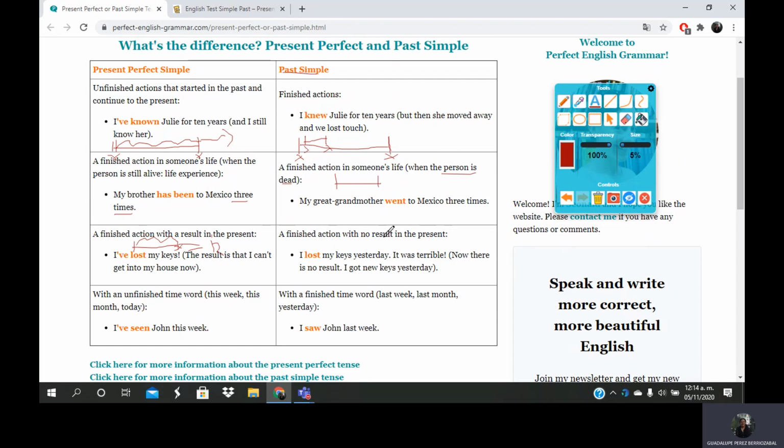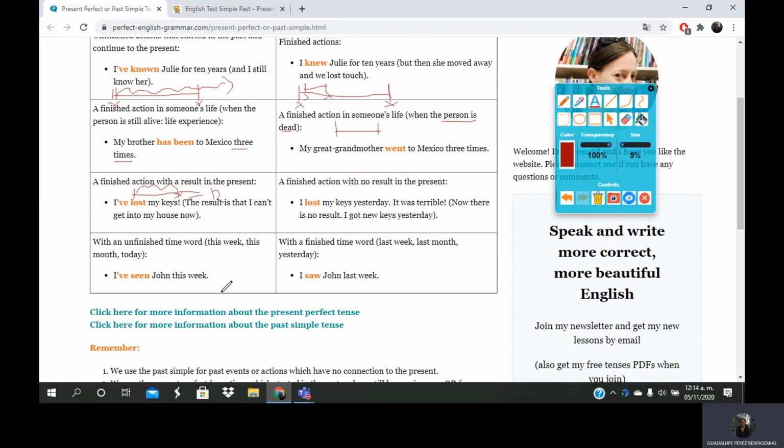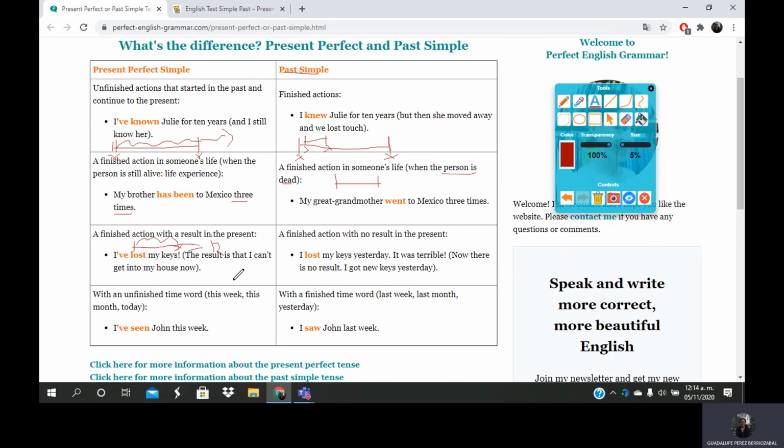We are talking about past simple. For example, I lost my keys yesterday. It was terrible. Now probably I'm getting into the house, but yesterday I lost my keys, right? So this is the main difference between one tense and the other.